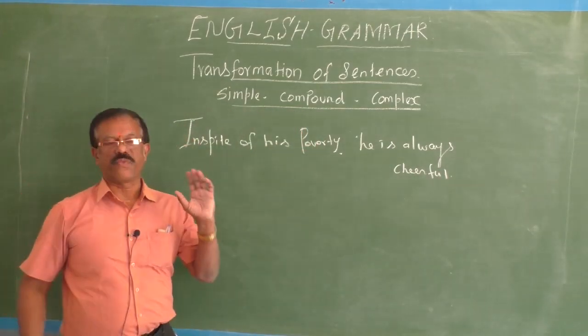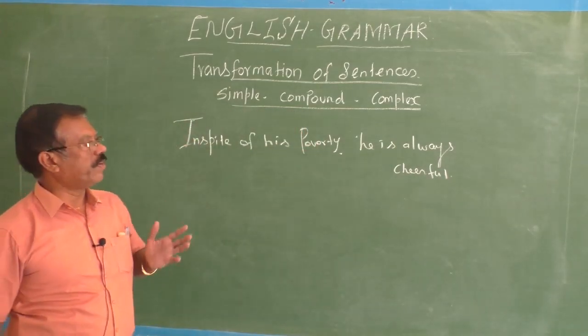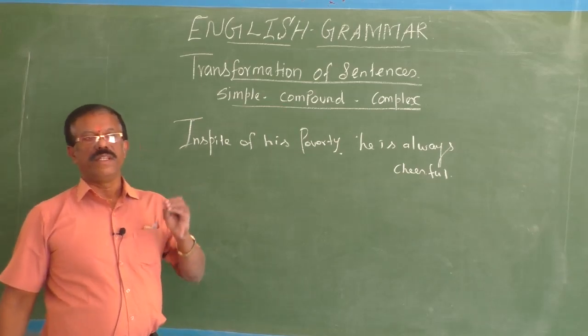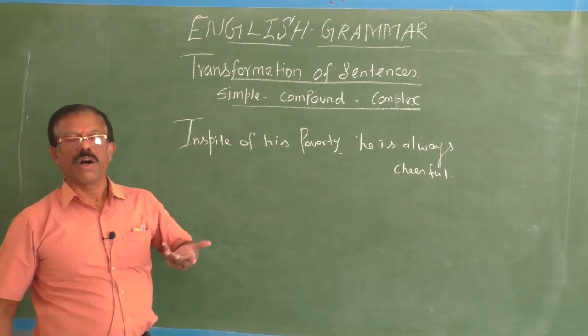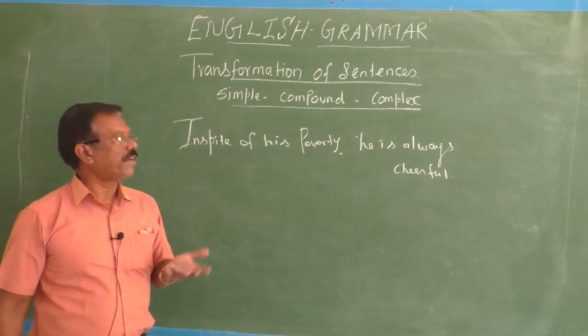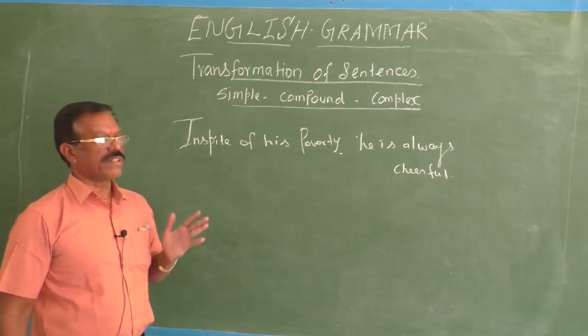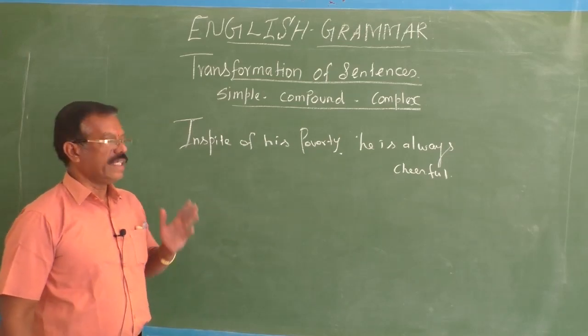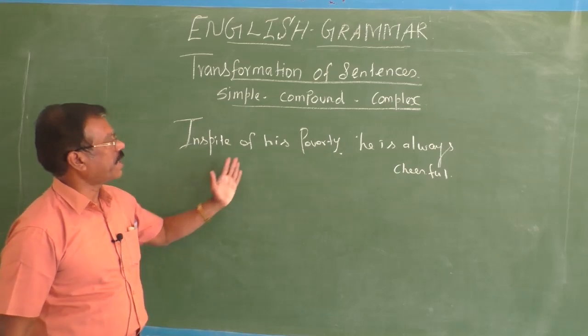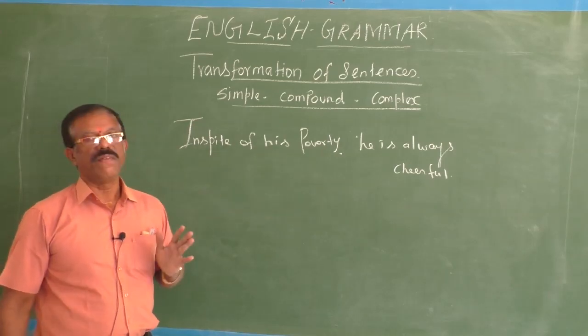Mostly when one is in a poor state of mind, when one is in a poor economic state, you cannot find such a person always cheerful. But in contrast to that, here what happens? He is in a poor economic state. He is very poor. He is suffering from poverty. So in spite of his poverty, he is always cheerful.